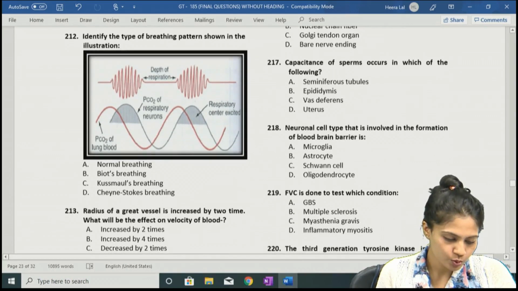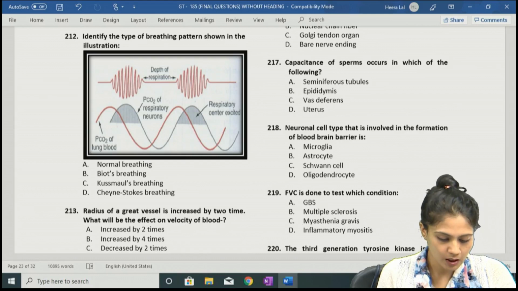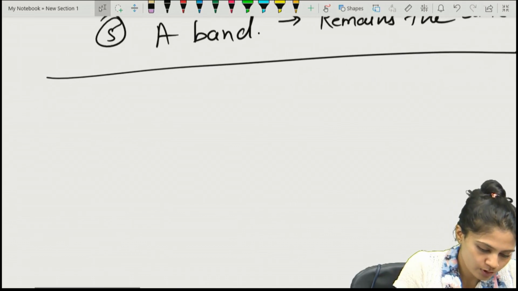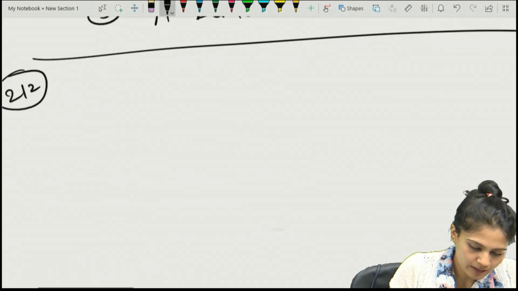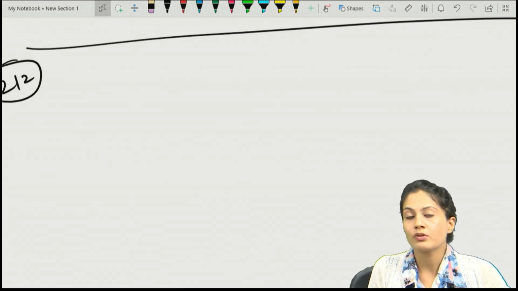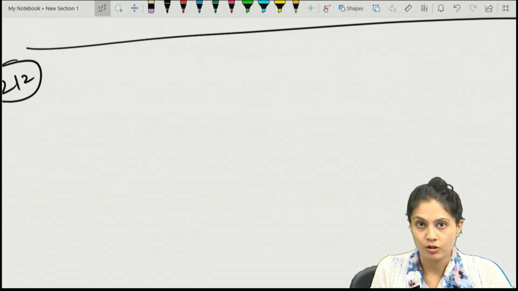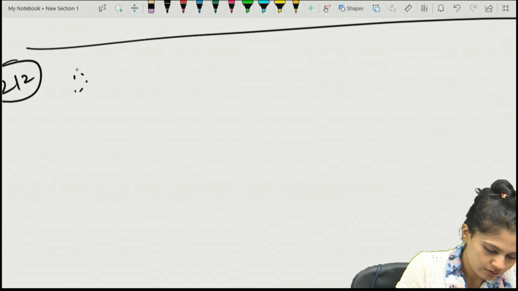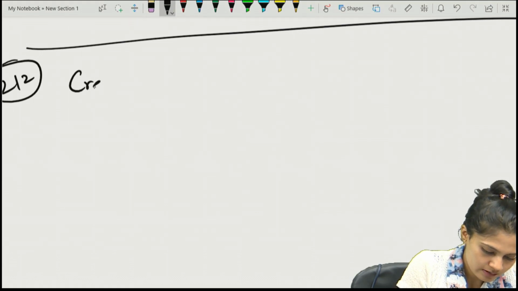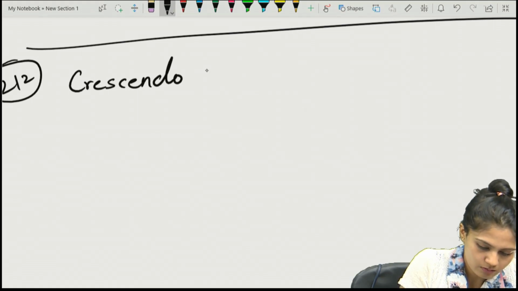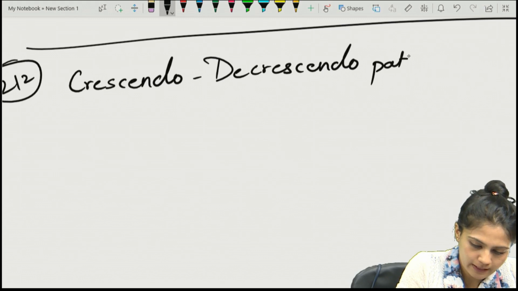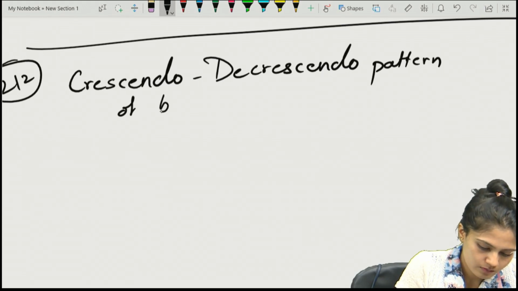Let's move on to question number 212. In the diagram, they gave a particular pattern of breathing, which is known as the crescendo-decrescendo pattern of breathing. So write down, it is the crescendo-decrescendo pattern of breathing.